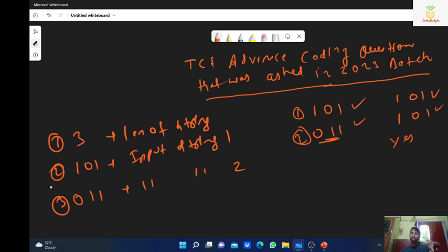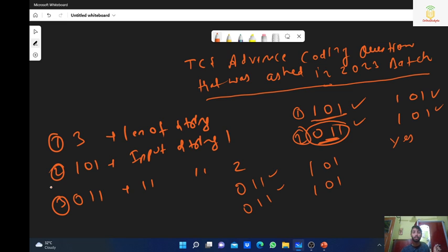We have to check in every possible way. We can convert this number into 101, or we can change this number into this pattern. The first number can be converted into this, and the second number is already in this form. So in both ways we can arrange them so that both numbers are equal, and we can do it vice versa: convert the first number into the second, or the second into the first. After rearranging in every possible way, we simply check if the numbers are equal, then return yes, otherwise no.